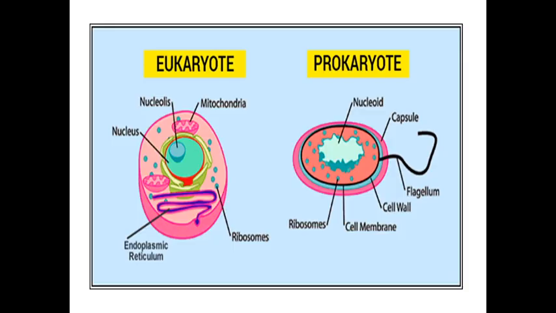So got it? See the structure. In eukaryotes there is a boundary and a well organized cell structure, but in prokaryotes there is no boundary, so cell organelles are present everywhere, they don't have a proper nucleus. So instead of a nucleus, in prokaryotes there is a nucleoid. They don't have proper genetic information.